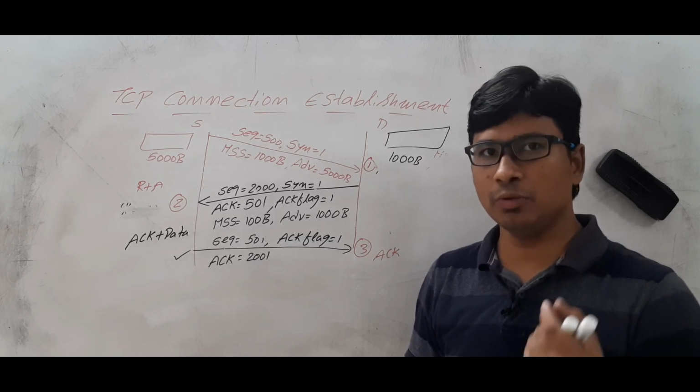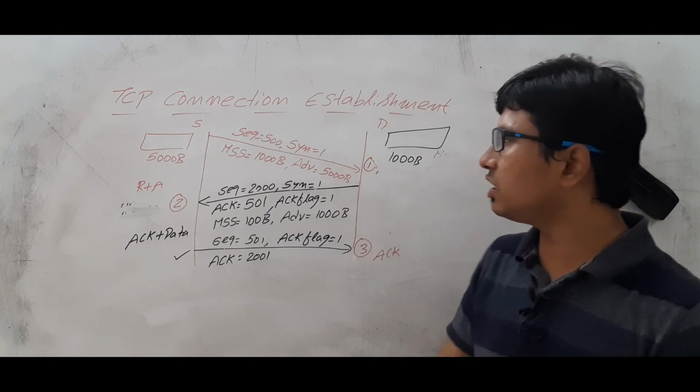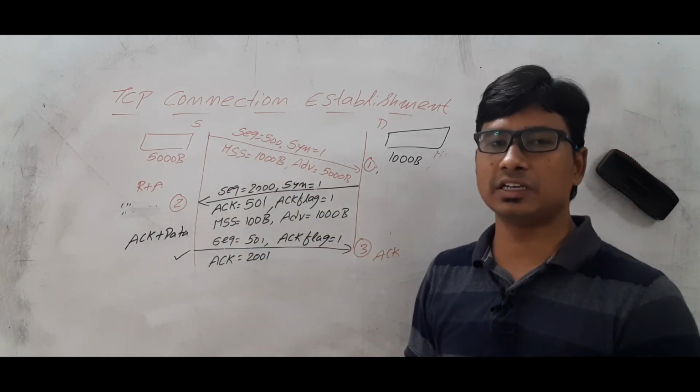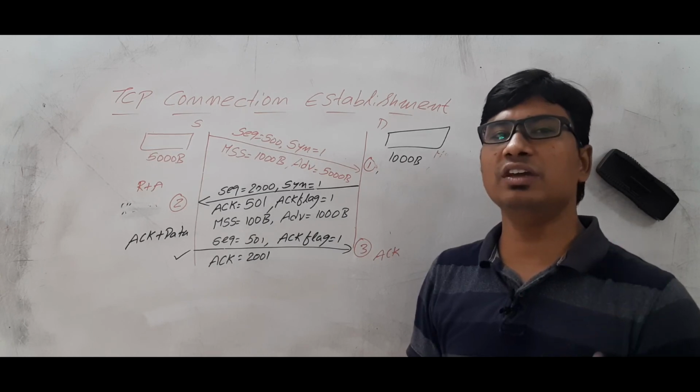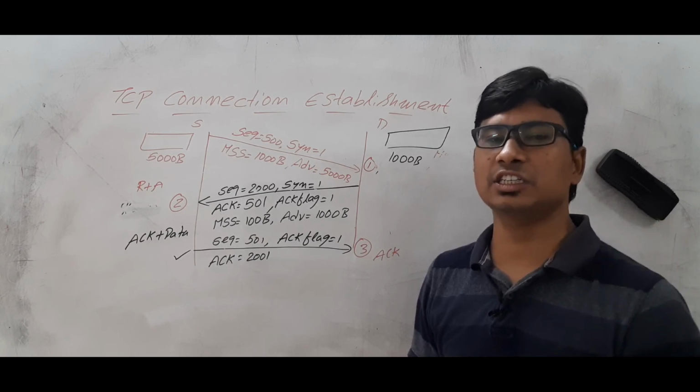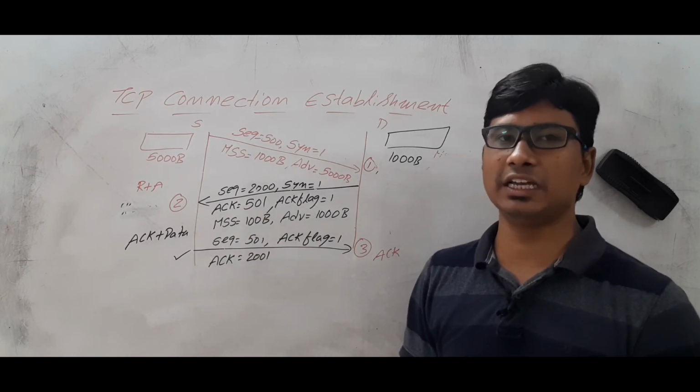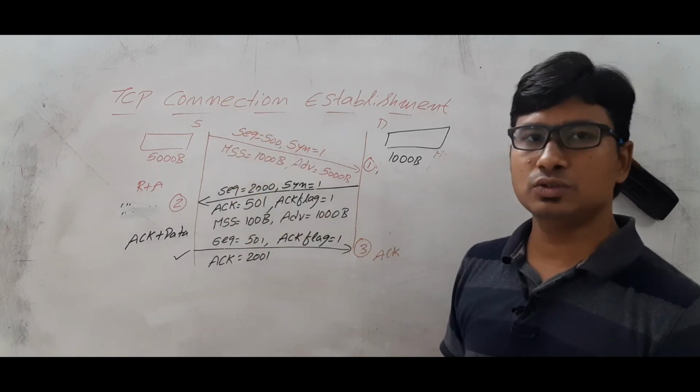This is very, very important. Why is it called 3-way? Because 3 steps are involved. So that's why this connection establishment is called 3-way handshaking connection establishment. I hope you have understood how the connection will be established from the source to the destination.